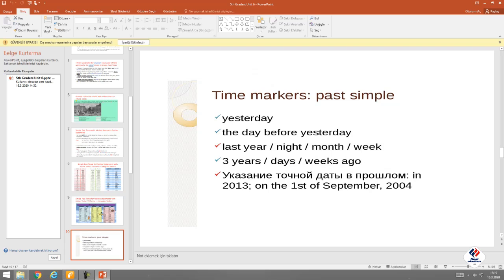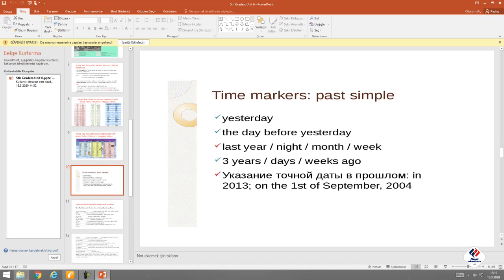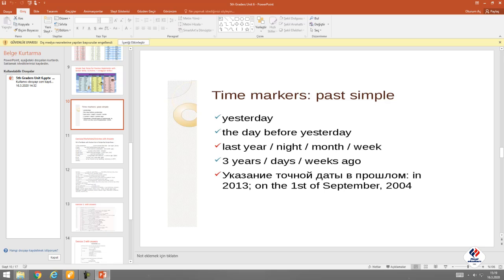And what are some important time markers, tense markers that we use for simple past? Yesterday, it means not today, the day before today, yesterday. The day before yesterday, all time expressions including last year, last night, last month, last week, last summer, last June, whatever. All time expressions including ago: 3 years ago, 5 days ago, 10 weeks ago. So when you see them, you must understand that this is simple past and you should use simple past.